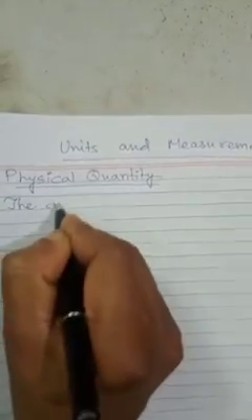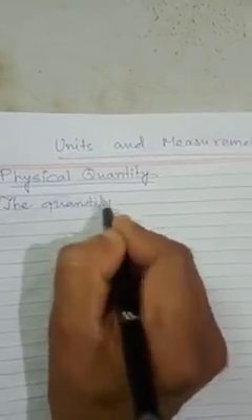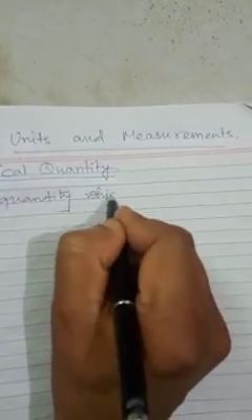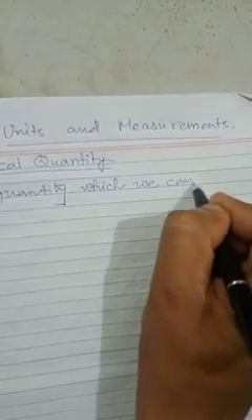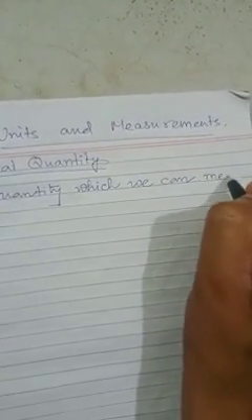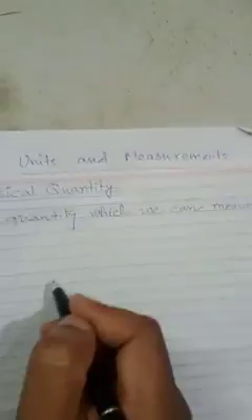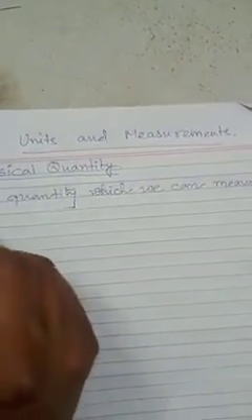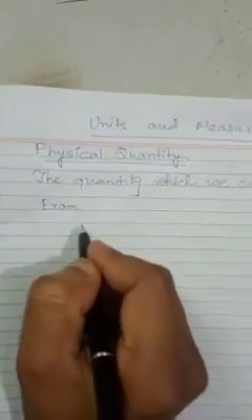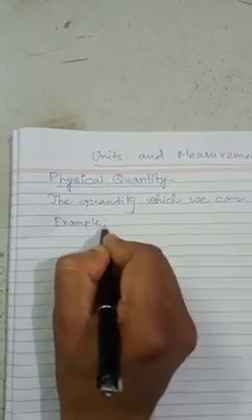So for physical quantity we say that the quantity which we can measure is called a physical quantity. Example of a physical quantity: can you give me some examples? Like length, because height and distance are all kinds of length. So length is a kind of physical quantity.